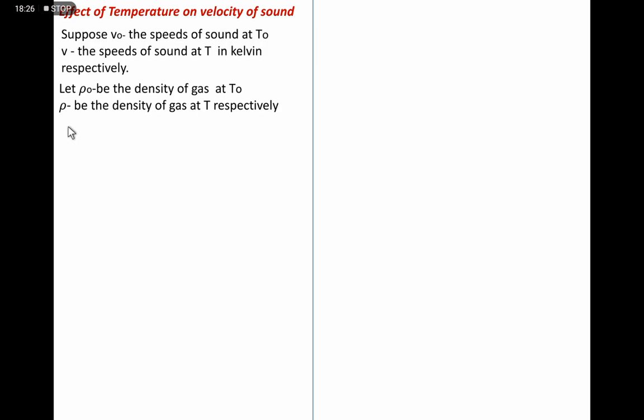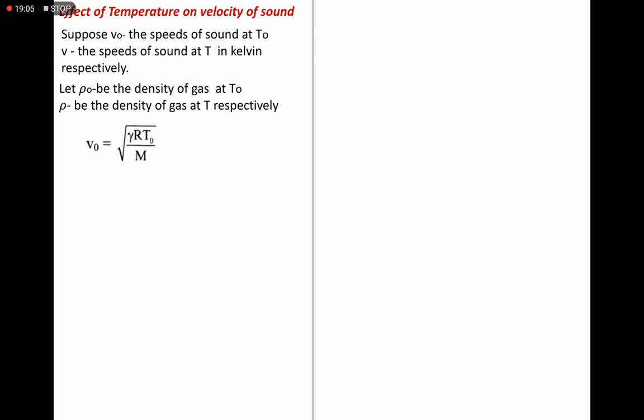In the previous article we learned that when temperature is constant, there is no effect of pressure on the velocity of sound. If the temperature changes, then the velocity and the density of the air change. At the initial temperature, the speed of sound is V naught, equal to root gamma R T naught by M, using Laplace correction.